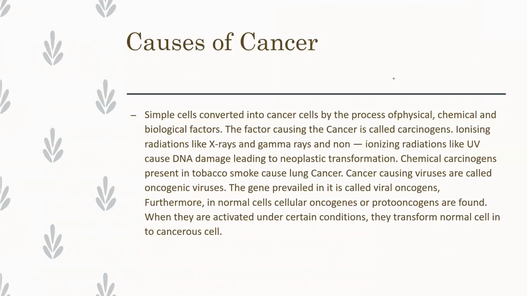These factors affect the cells. Now let us see which are there and how they work. The factor causing cancer is called a carcinogen. What is it called? It is called a carcinogen.